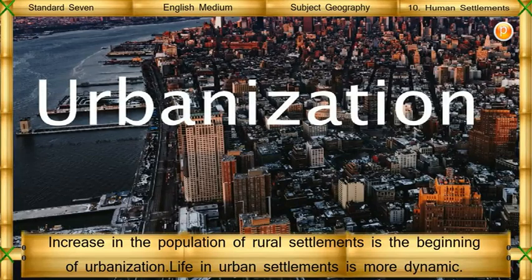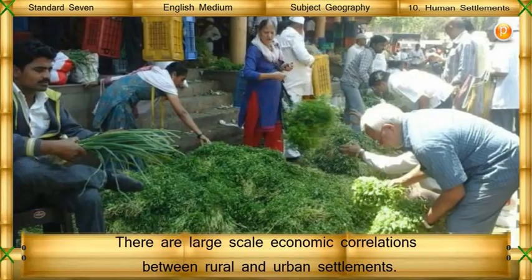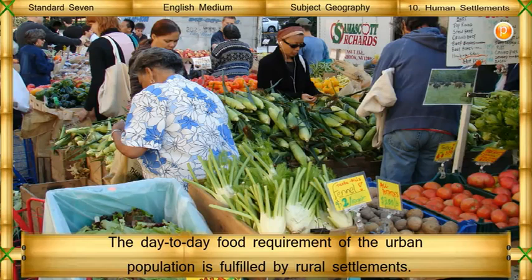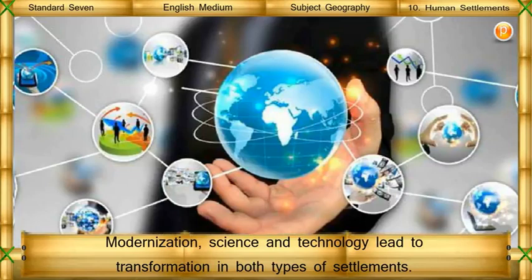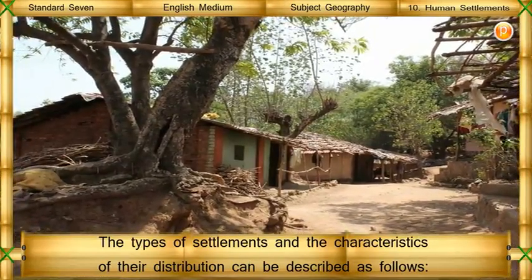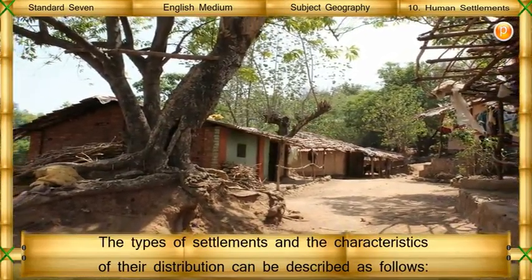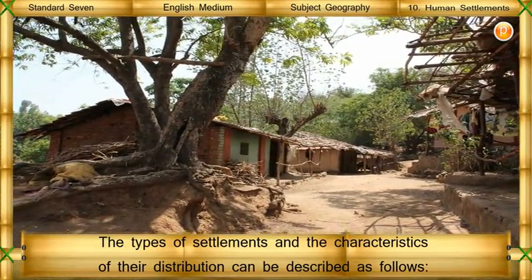Life in urban settlements is more dynamic. There are large-scale economic correlations between rural and urban settlements. The day-to-day food requirement of the urban population is fulfilled by rural settlements. Modernization, science and technology lead to transformation in both types of settlements. The types of settlements and the characteristics of their distribution can be described as follows.